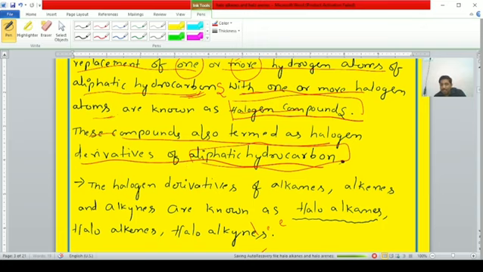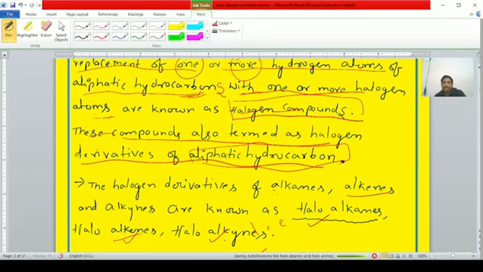The halogen derivatives of alkanes, alkenes and alkynes are known as haloalkanes, haloalkenes and haloalkynes. If the hydrogen atoms of alkanes are substituted with halogen, haloalkanes. If the hydrogen atoms of alkenes are substituted with halogen, haloalkenes.